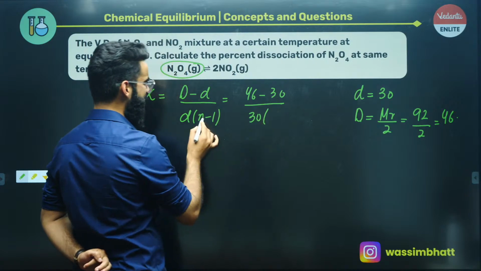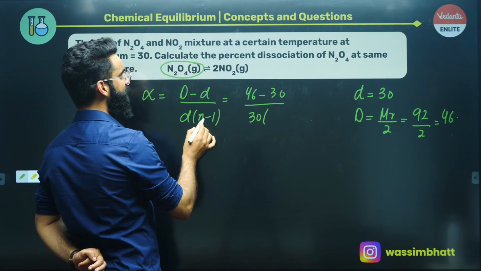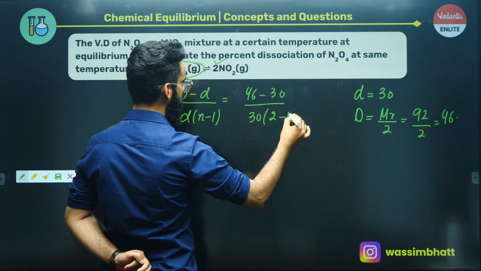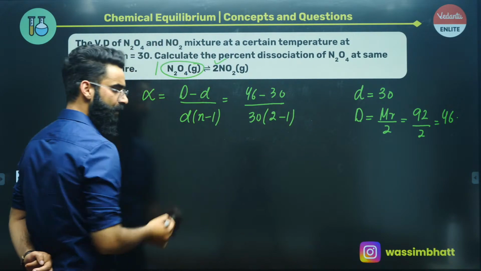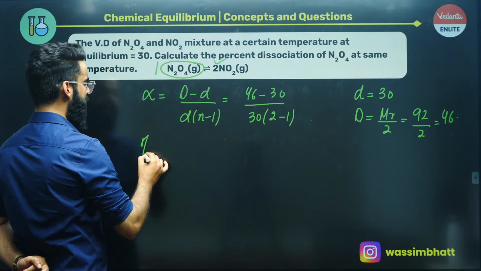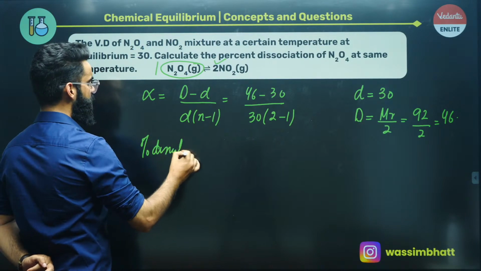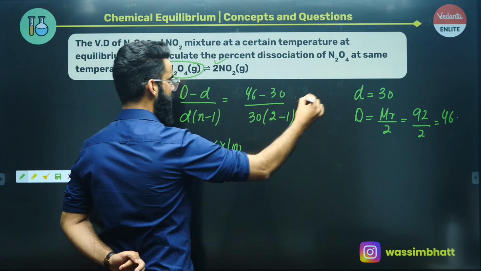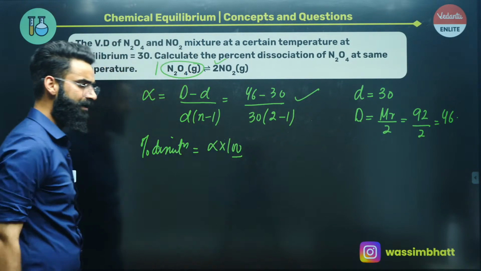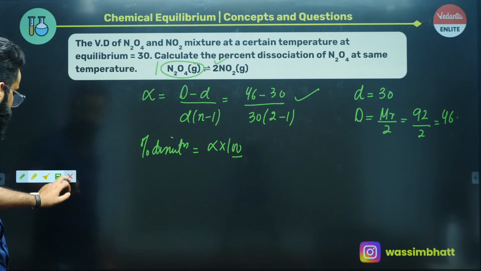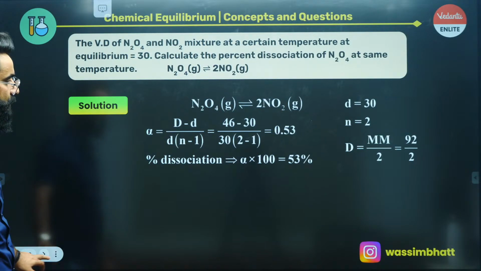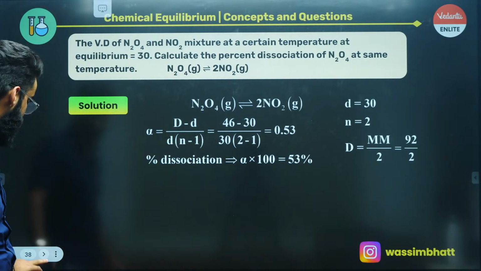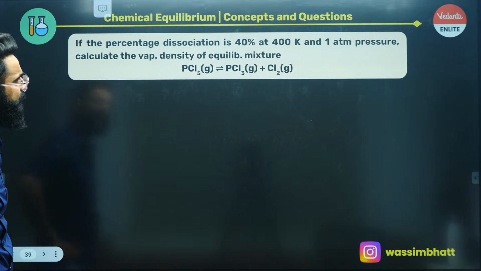n minus 1. What's n? The number of moles of products which we get from 1 mole of reactant. From 1 mole of reactant, we are getting 2 moles of product, so n is 2, minus 1. Solve it, get the value of alpha. Once you get alpha, you calculate the percentage dissociation, which is alpha multiplied by 100. So you calculate alpha from here, multiply that value by 100, and get the final answer. The final answer comes out to be 53%. So 53% is the percentage dissociation which you were supposed to calculate.